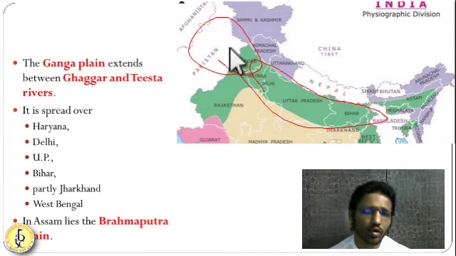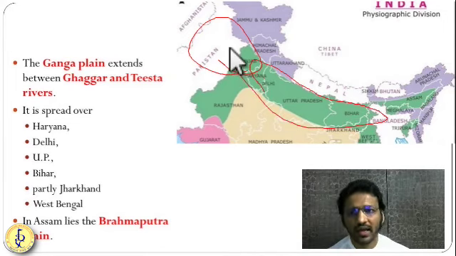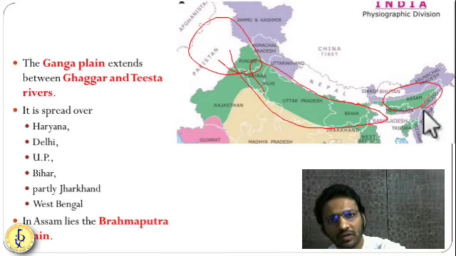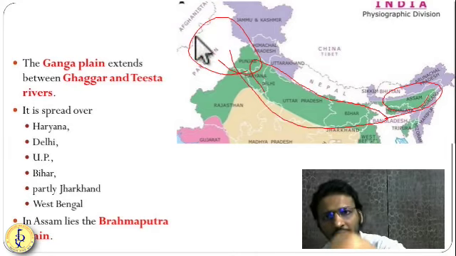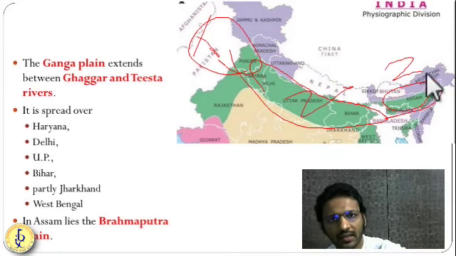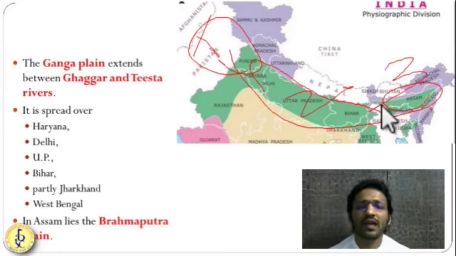So it goes into Uttarakhand, Haryana, UP, Bihar, some part of Jharkhand and West Bengal. So this is the Ganga plain, and the last part is the Brahmaputra plain. So these are the three parts. This is the first part, this is the second part, and this is the third part of these northern Indian plains.